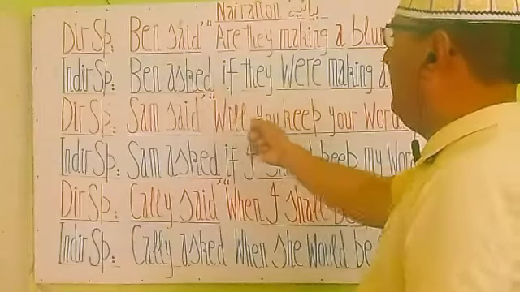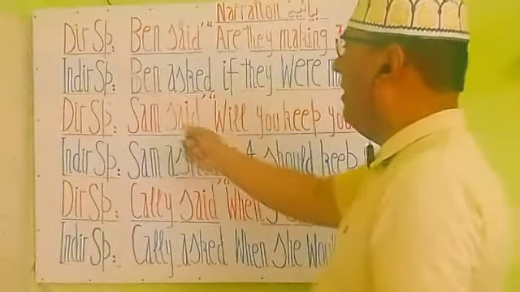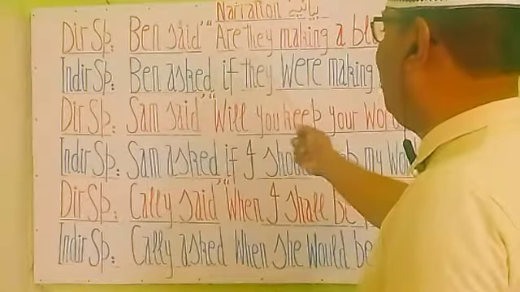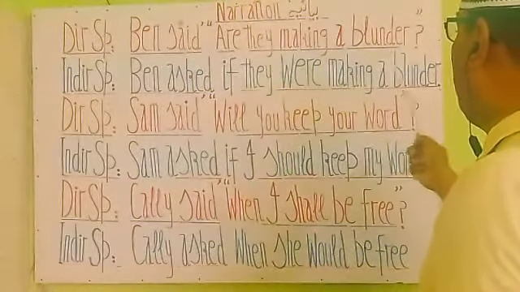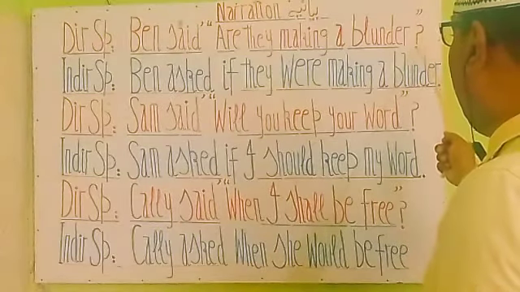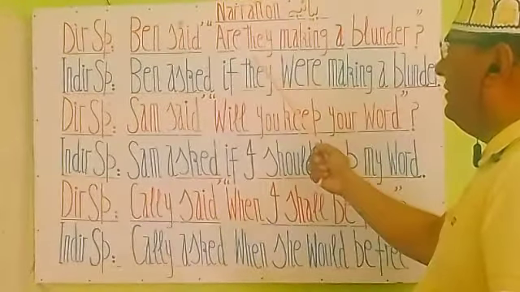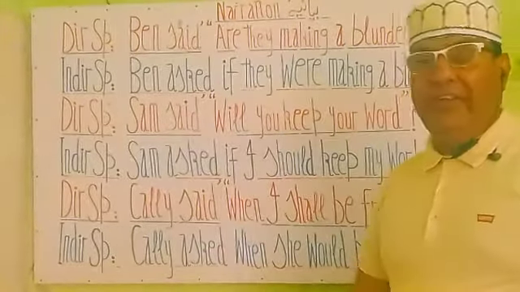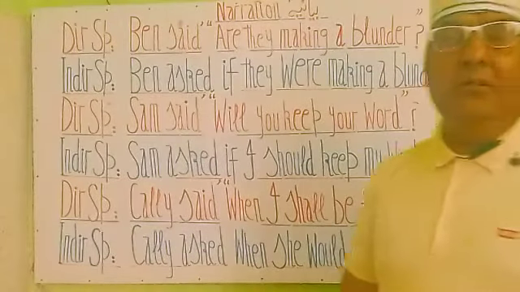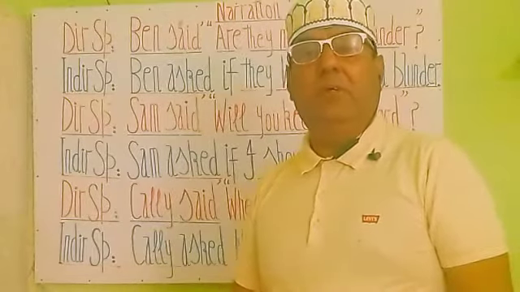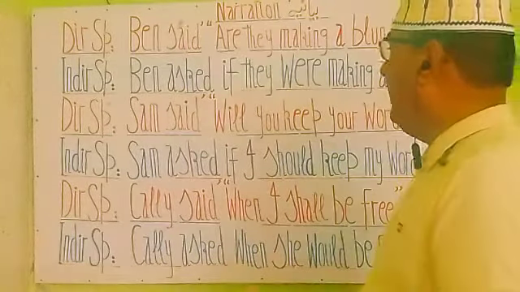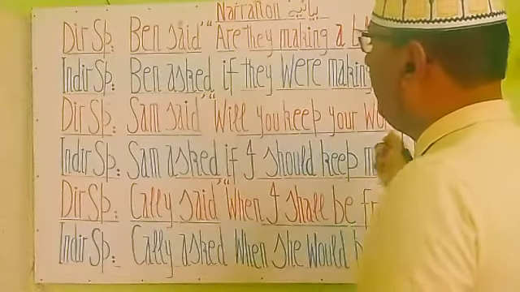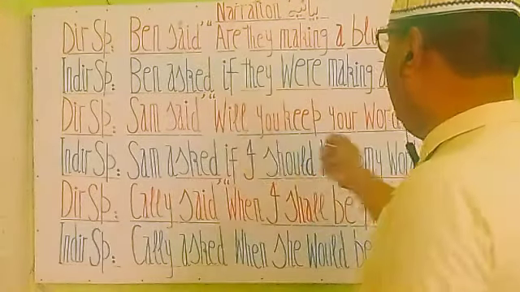So we have this statement in direct speech: Ben said, inverted commas start, "Are they making a blunder?" Commas close and interrogative sign. This is the direct speech between Ben and me. Ben said to me, are they making a blunder? Ben ने कहा, क्या वो एक गलती कर रहे हैं?